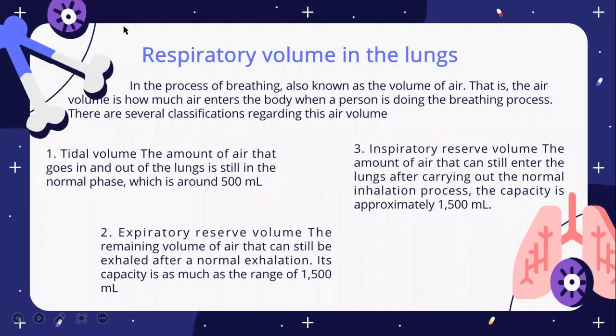And the respiratory volume in the lung. In the process of breathing, there is also what is known as the volume of air, that is, how much air enters the body when a person is doing a breathing process. There are several classifications regarding this air volume. Number one is tidal volume. This is the amount of air that goes in and out of the lung at the normal pace, which is around 500 milliliters.